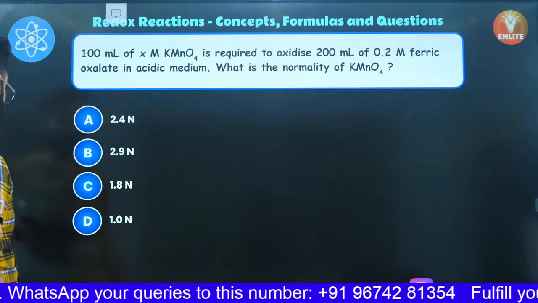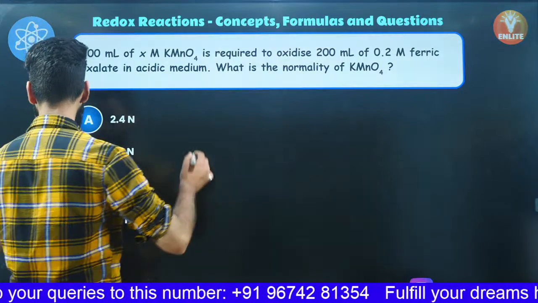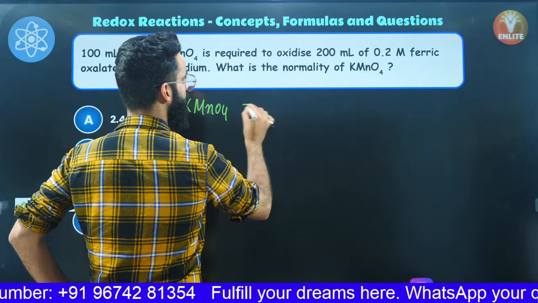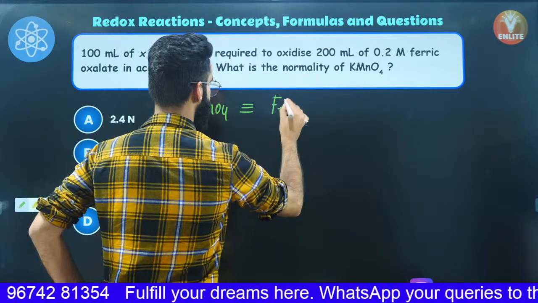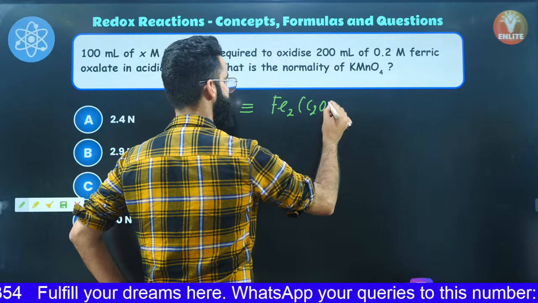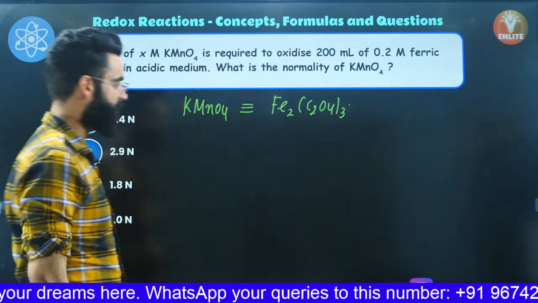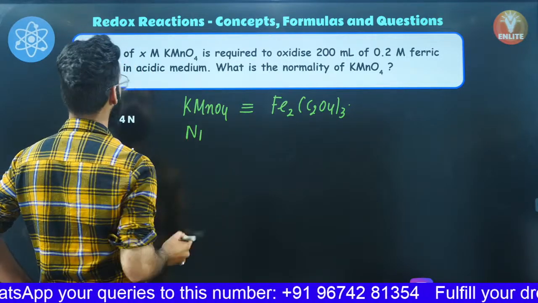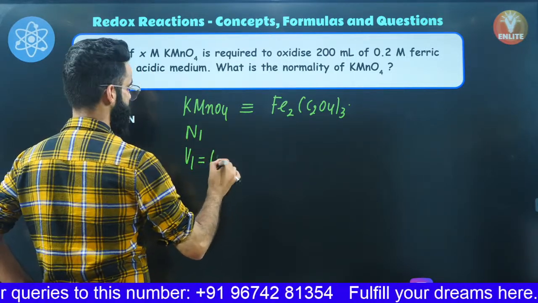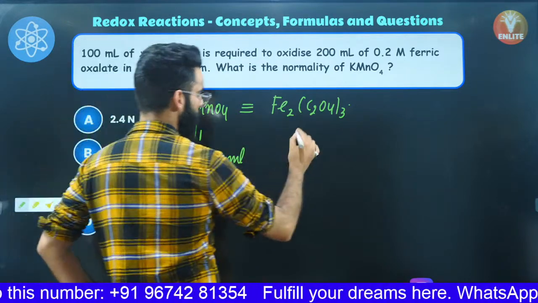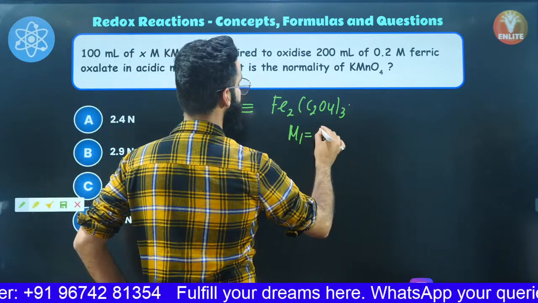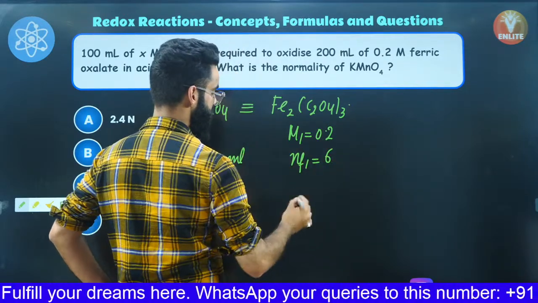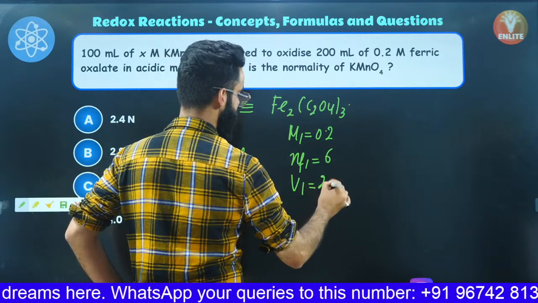Okay, if you look at this particular one, this is a similar sort of question, my dear people. Right now, you are making KMnO4 react with ferric oxalate, that too in acidic medium, right? Let's say normality of KMnO4 is N1, right? Volume of KMnO4 is given to us as 100 ml. Molarity of ferric oxalate is given to us, I believe, 0.2. N factor of ferric oxalate is 6 in acidic medium. And volume of this ferric oxalate is 200 ml.